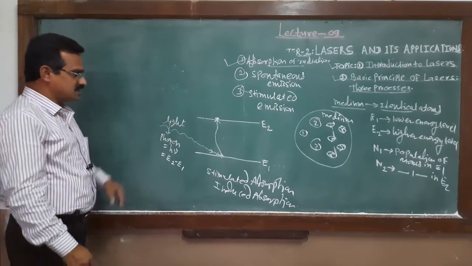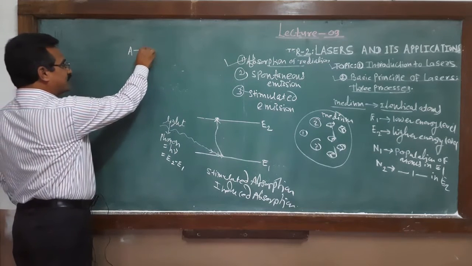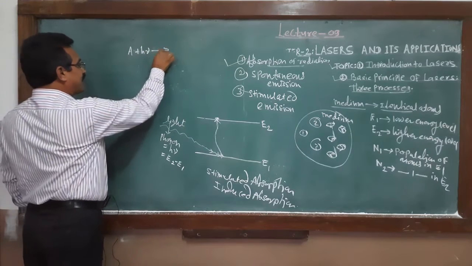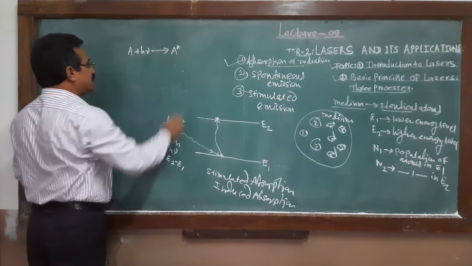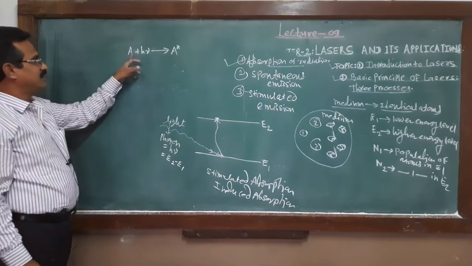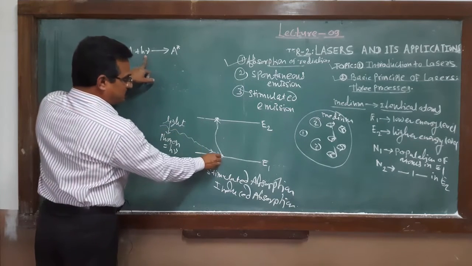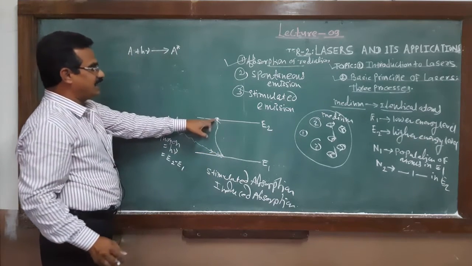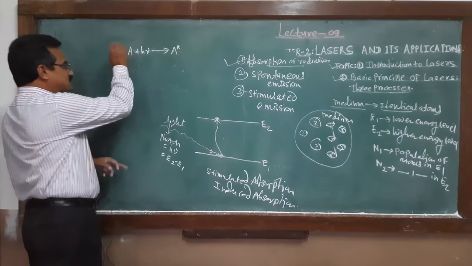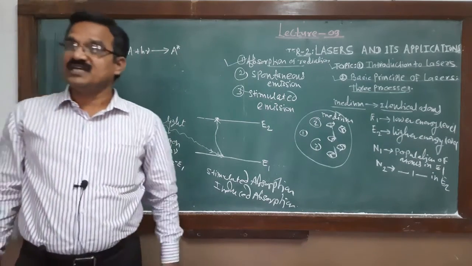And this process can be written in this way. This is the atom, plus photon, equals A star. Here A represents the atom in the ground state or lower energy state. H mu means photon. The atom is in this state, and this is the H mu photon. Its effect is that the atom is in the excited state. With the help of this, we can write A plus H mu is equal to A star.